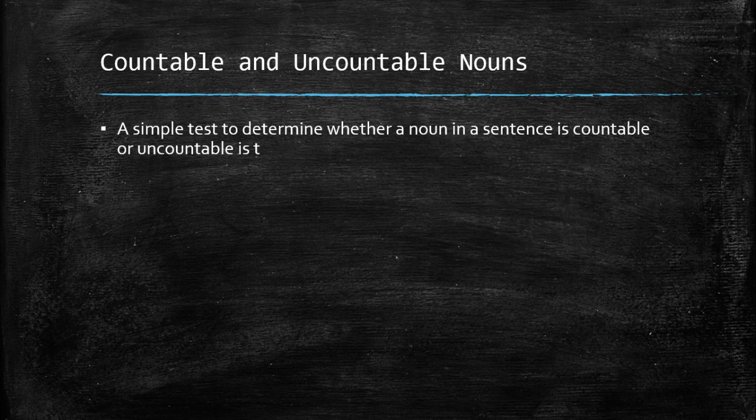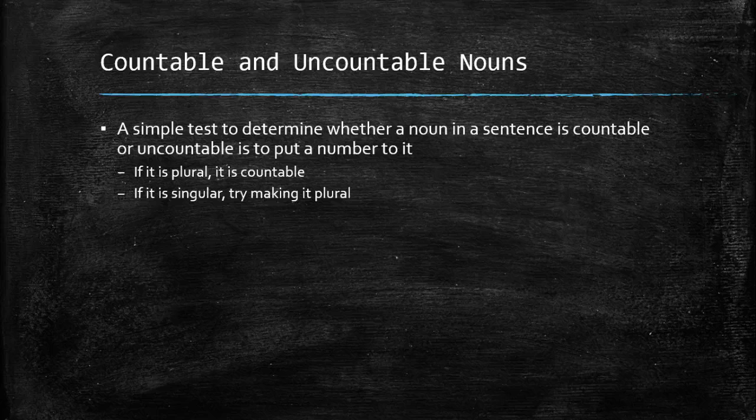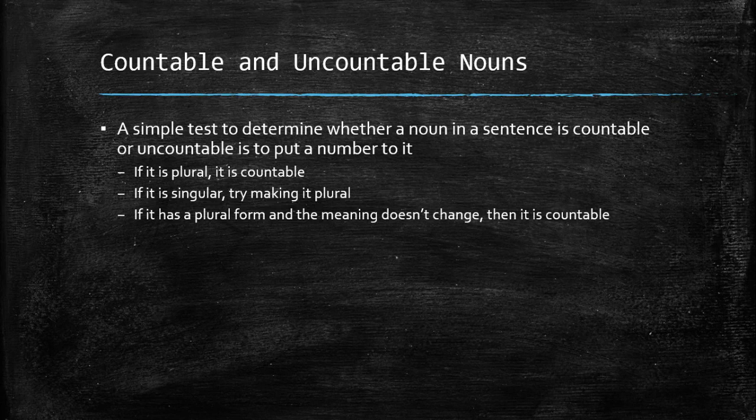A simple test to determine whether a noun in a sentence is countable or uncountable is simply to put a number to it. If it is plural already, then it's countable. We don't have to put a number to it. We know it can take numbers if it's already plural. If that noun is written in the singular and you're trying to determine if it is in fact countable or uncountable, try making the noun plural. If it has a plural form and the meaning of the word doesn't change, then it's countable.